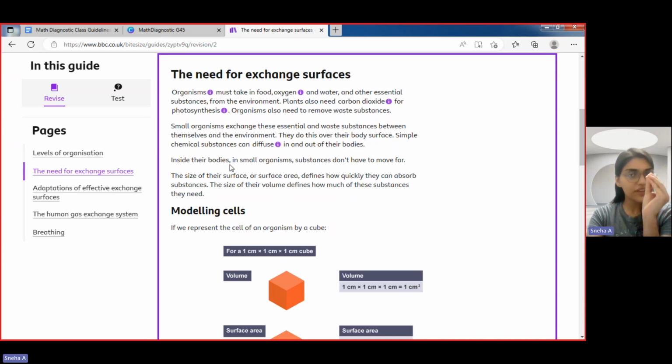If there is a very small organism, substances don't have enough space for moving from one place to another. If you consider a human body, there is a huge place to travel. If I talk about the large intestine, which is about a meter long, everything has a huge place to travel from here to there. Even the food, which turns into a bolus, enters the esophagus. Then it does the peristalsis movement.